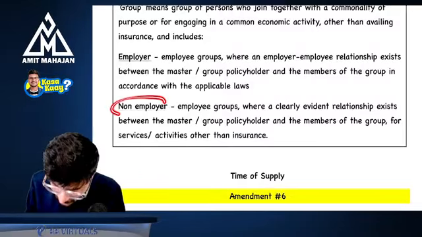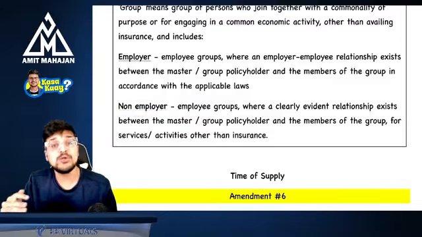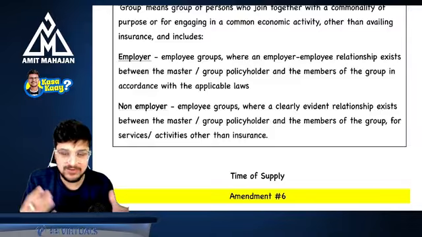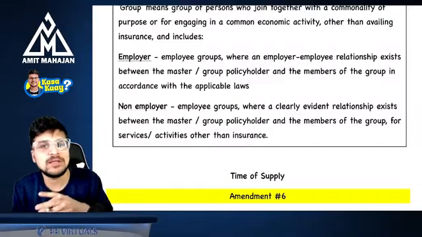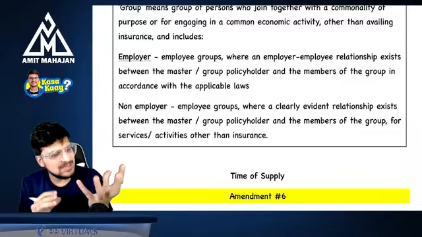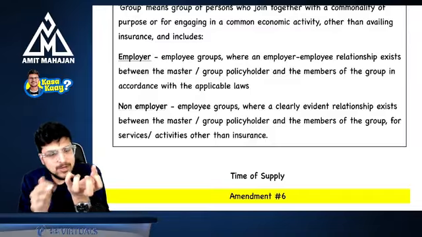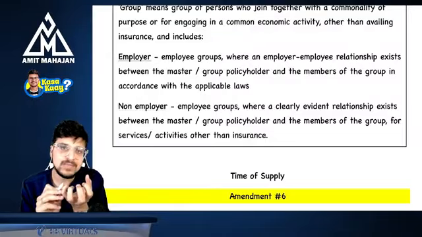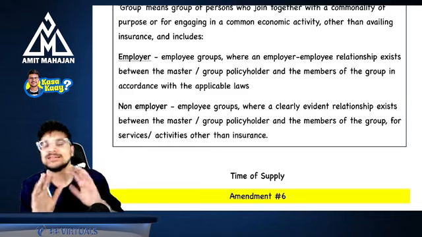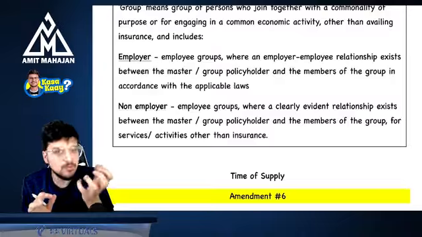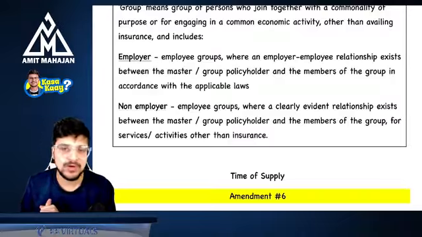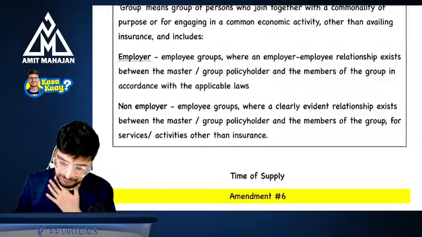Okay. Now, if you are not an employer, you're a non-employer, but you are forming an association of persons, or you are forming a joint venture when two or more people are coming together for some economic benefit, then in that case, if you made a group, right? Are you making a group for insurance? No, you're making a group for something else. And now you're taking an insurance policy. Then in that case, for this group also, this exemption will not be applicable. I hope you are crystal clear with this concept.